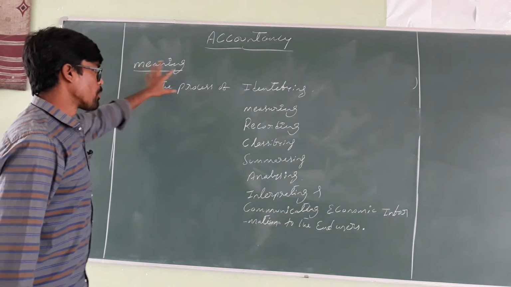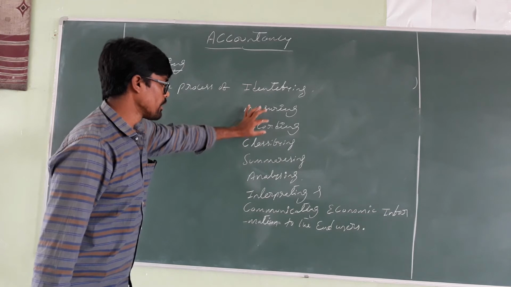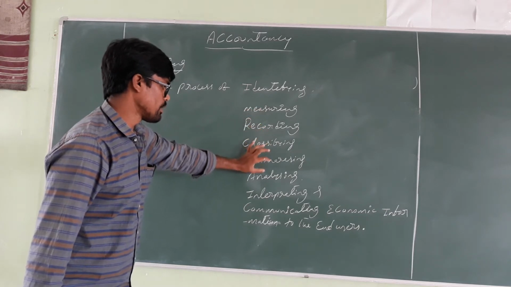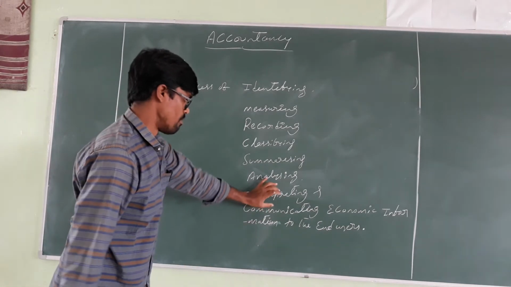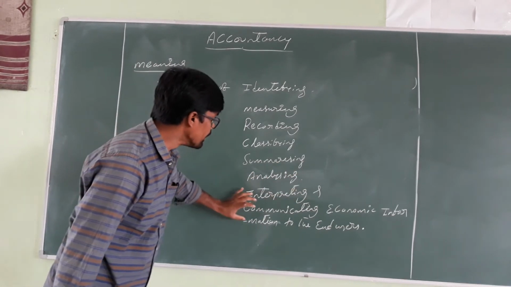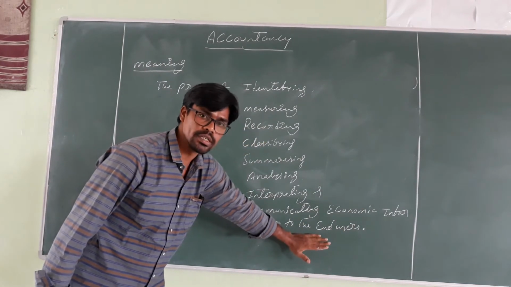Accounting is the process of identifying, measuring, recording, classifying, summarizing, analyzing, interpreting, and communicating economic information to the end users.